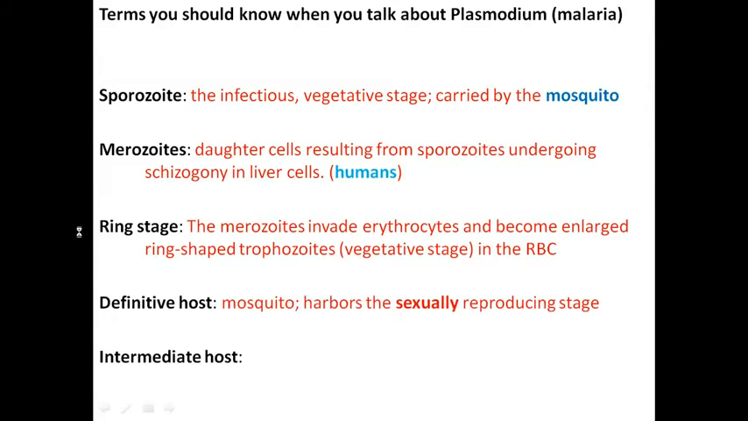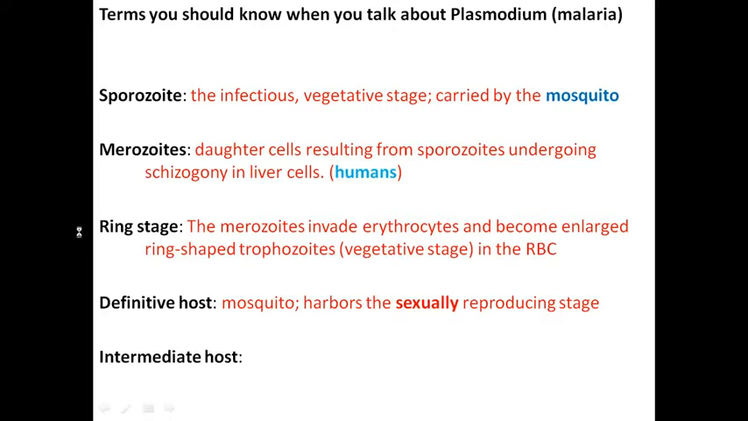We should also give you the term of host. Host is the living organism in which these parasites are going to live. And so we have two types of hosts, the definitive host and the intermediate host. In this case, the definitive host is always the host in which the organism undergoes sexual reproduction. So for Plasmodium, the definitive host is going to be the mosquito.